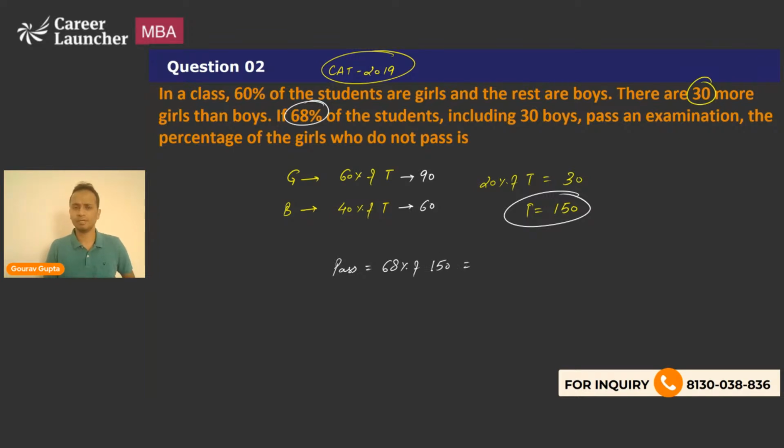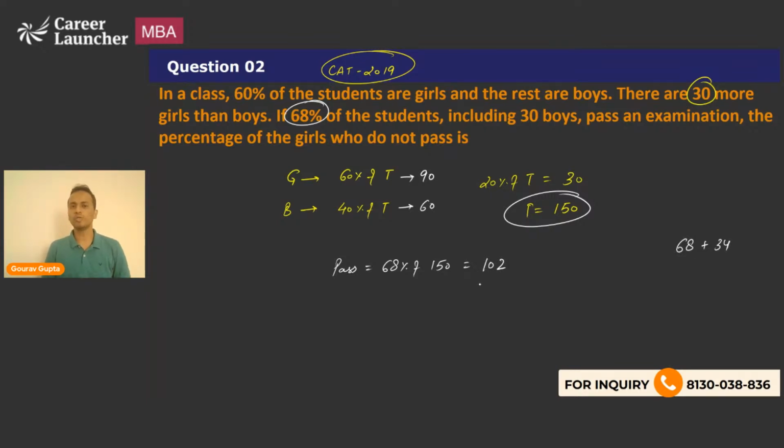Now, what will be this number? 68 percentage of 150, right? So you can calculate 68 percentage of 100 will be 68, 68 percentage of 50 will be 34. So 68 plus 34, that is 102 students will pass the examination. I'll write it again. So मैंने क्या किया? 68 percentage of 150 calculate करना है. So 68 percentage of 100 will be 68, and then 68 percentage of 50 will be half of this. That is 34. Add these two numbers, you'll get 102.